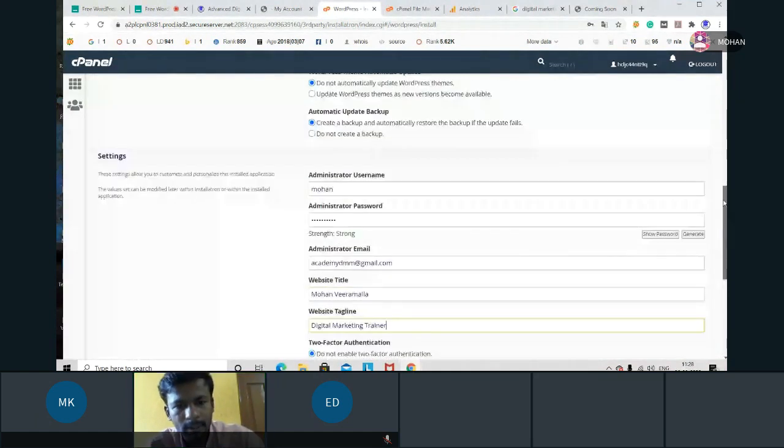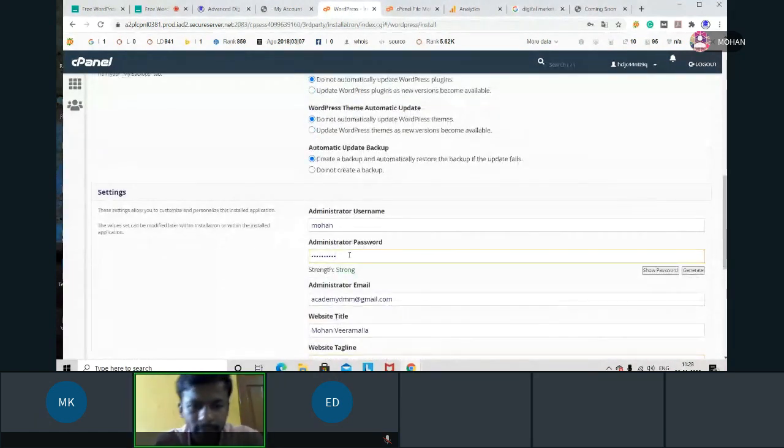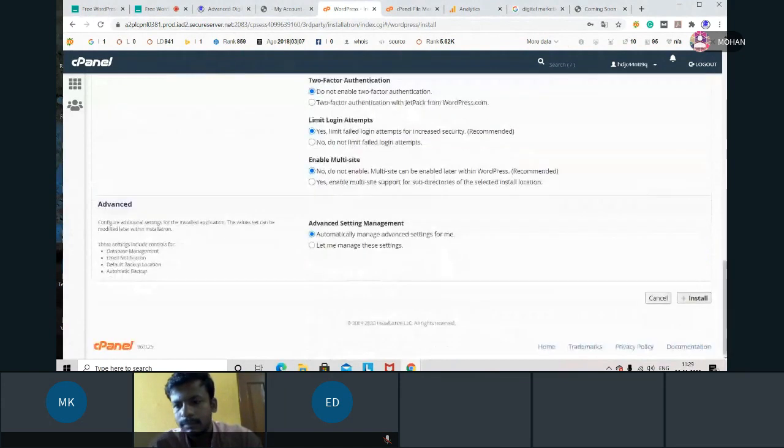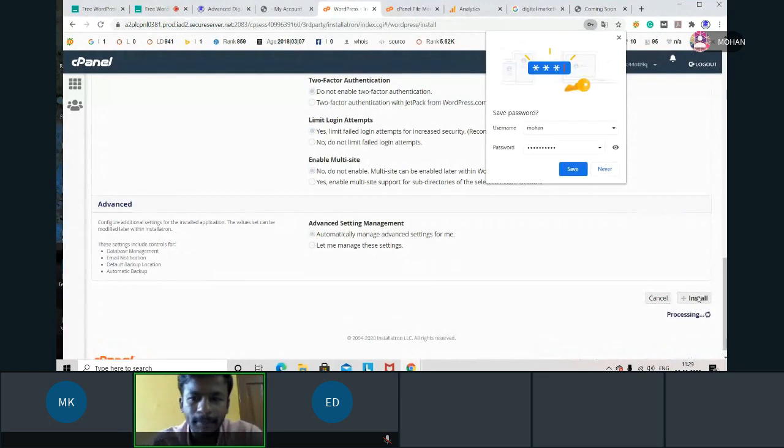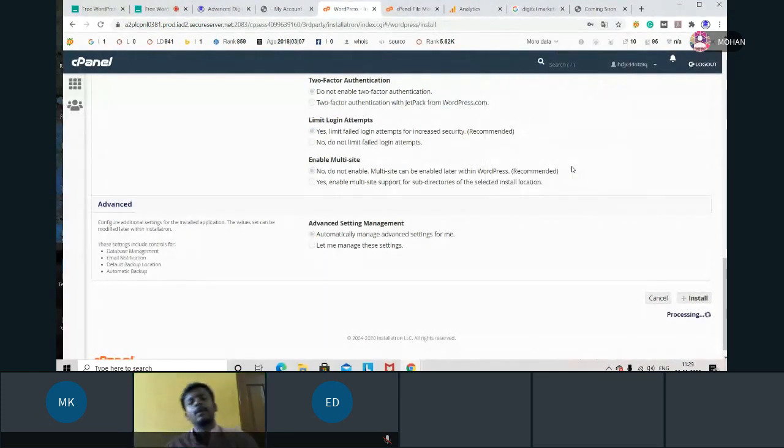Just a minute, I'll change this password. Install. Now this will take some time. This will have some process. It will fill completely to 100%. Then we can access the WordPress dashboard. That means our website.